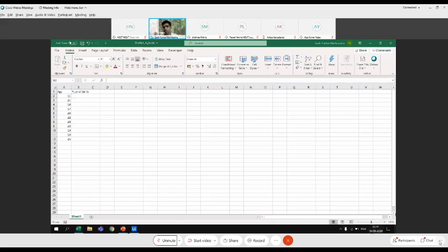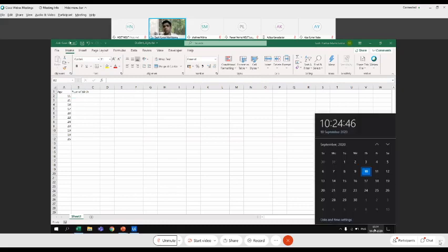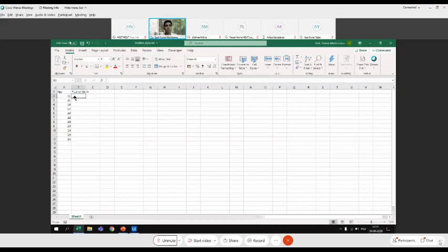So we already know that the year is probably 2020 right now. So 2020 minus 11 is obviously 2009. This is the output which we want. Like that, we want the output for the rest of the fields.